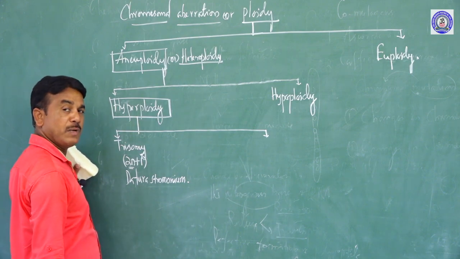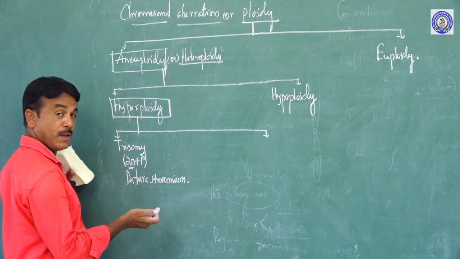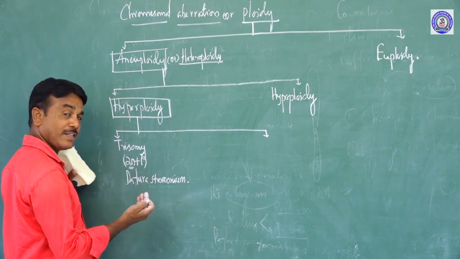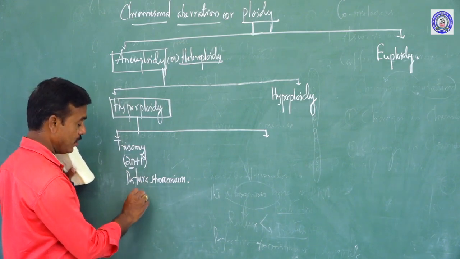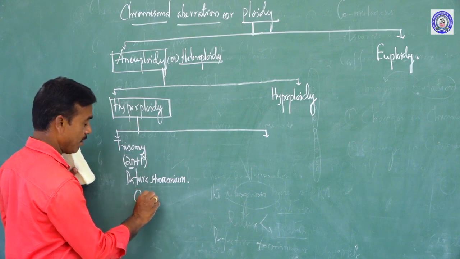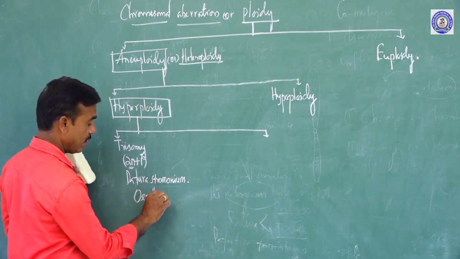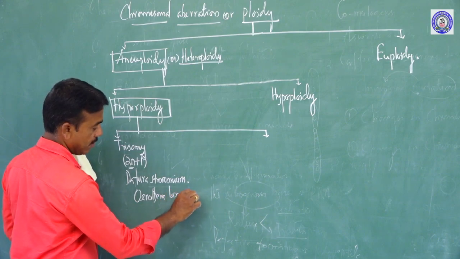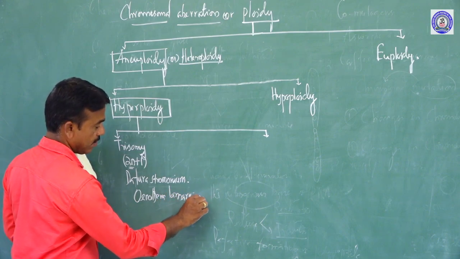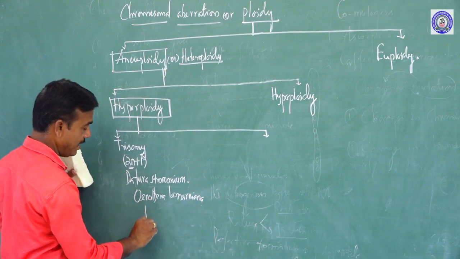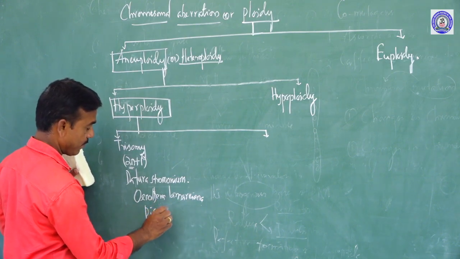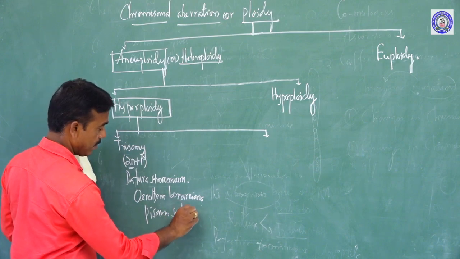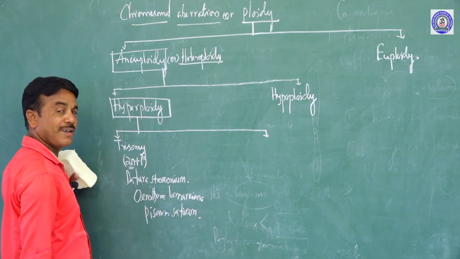The first trisomy was reported in Datura stramonium, and after that it was reported in other species, commonly called Oenothera lamarckiana, then Pisum sativum. Those species are discussed later.